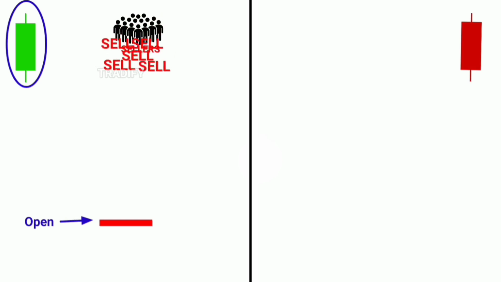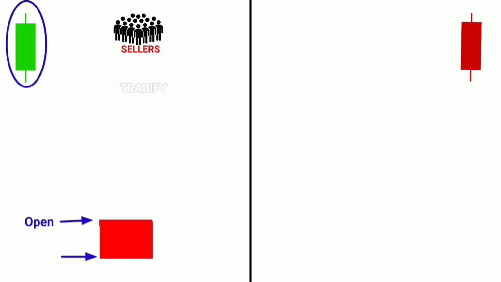When this green candle begins to form on the chart, the price opens from a certain point. As it opens, sellers become active and begin to sell heavily, which increases the supply and causes the price to move downward. As the price moves down and reaches a certain level, buyers become active from that point and start buying in large numbers.